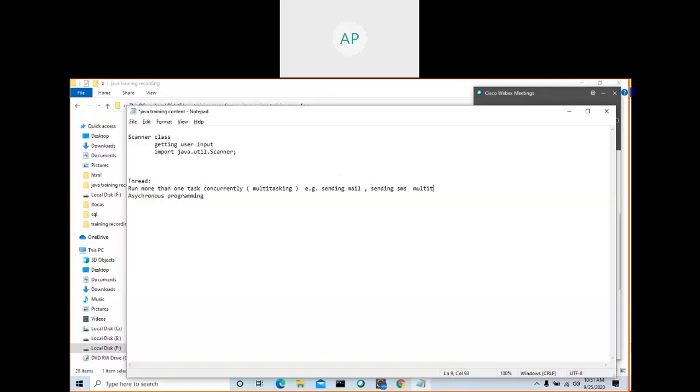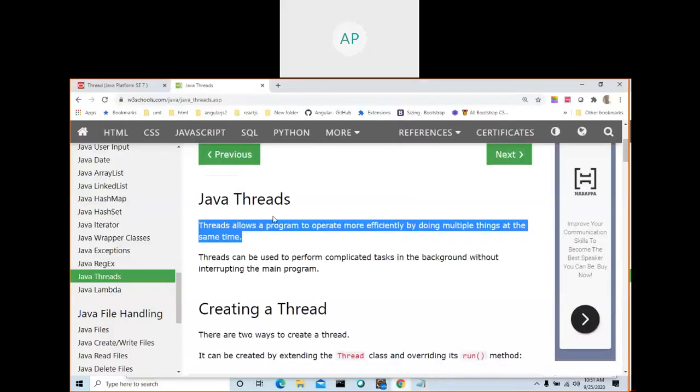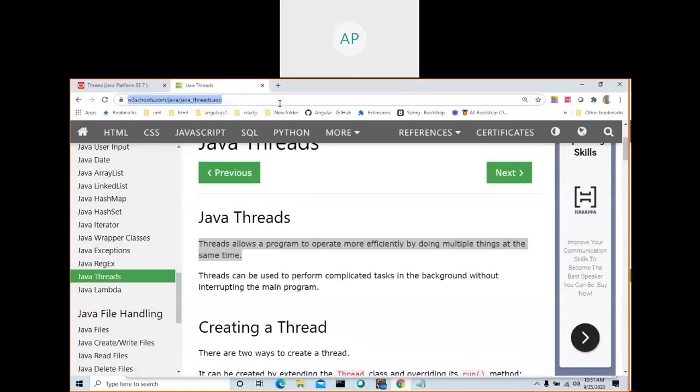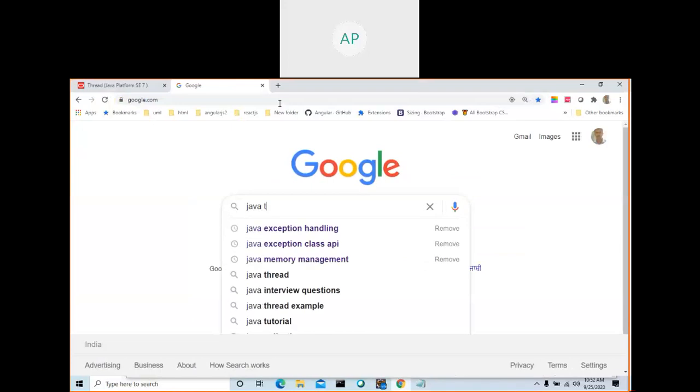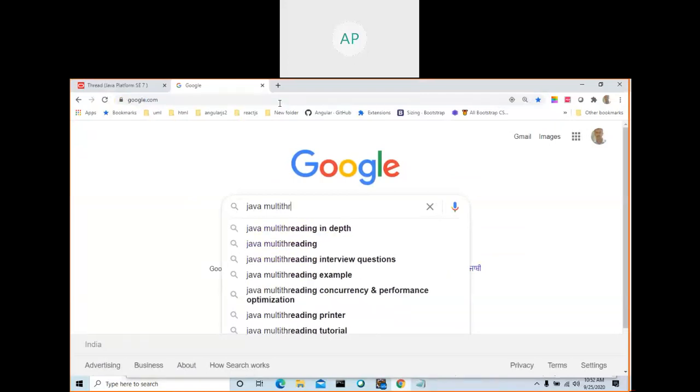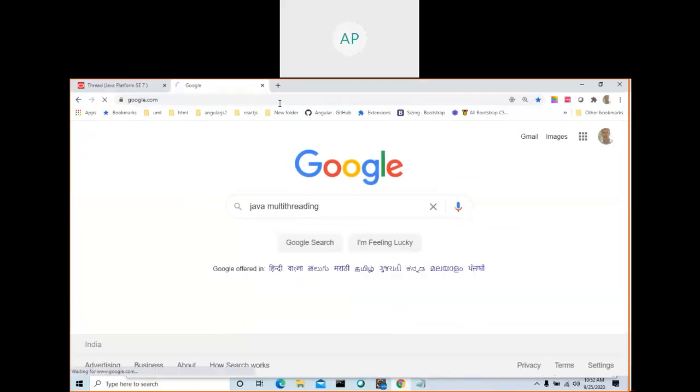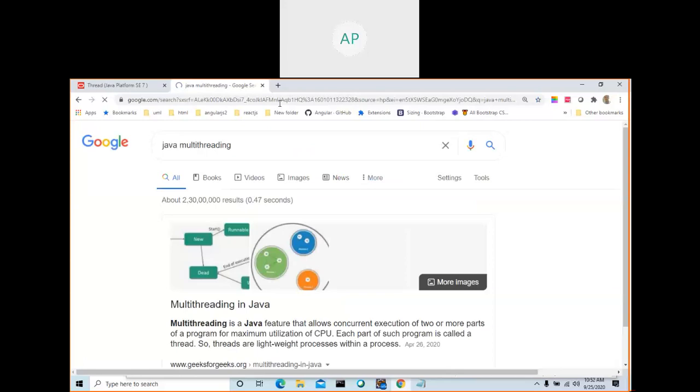Multi-threading in Java. Just to see what is Java multi-threading, let me go to Google and search for Java multi-threading.